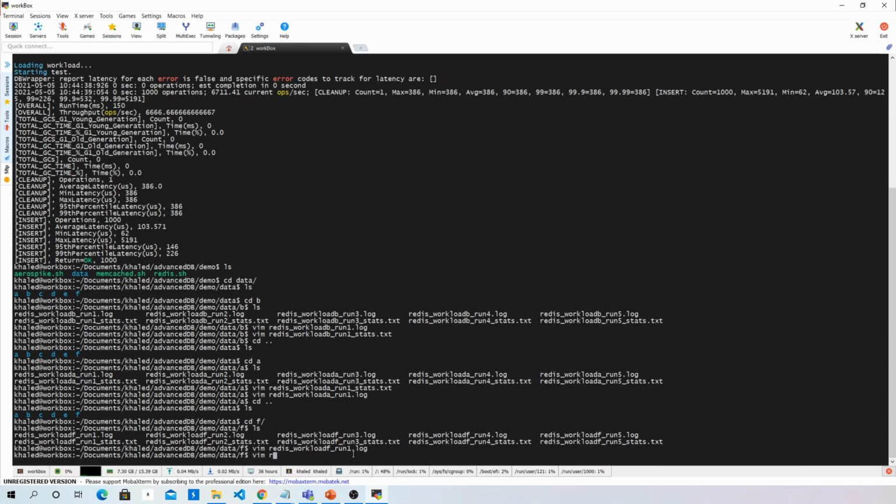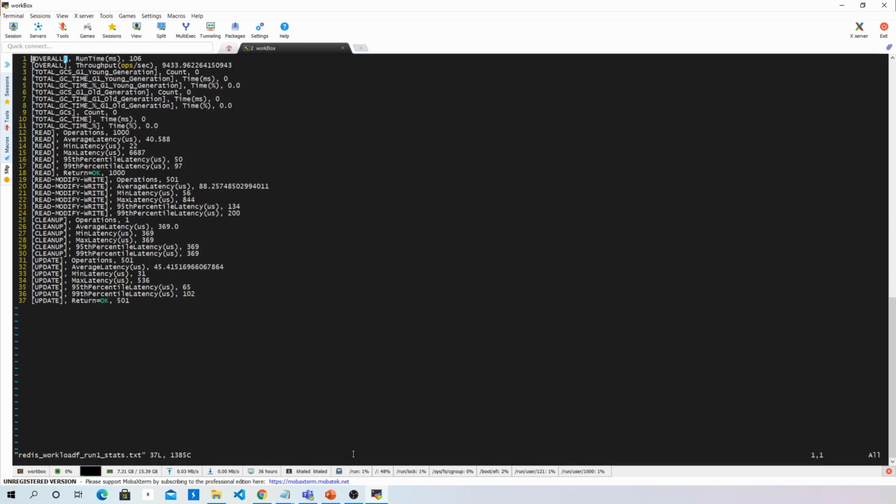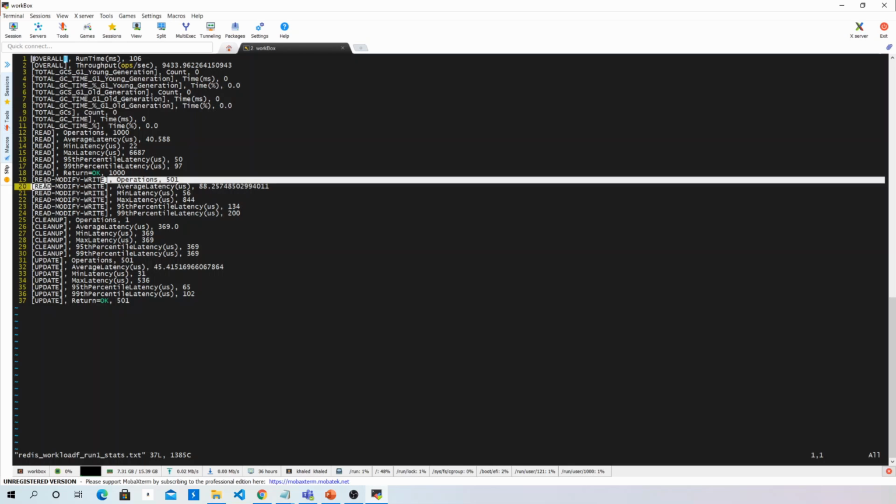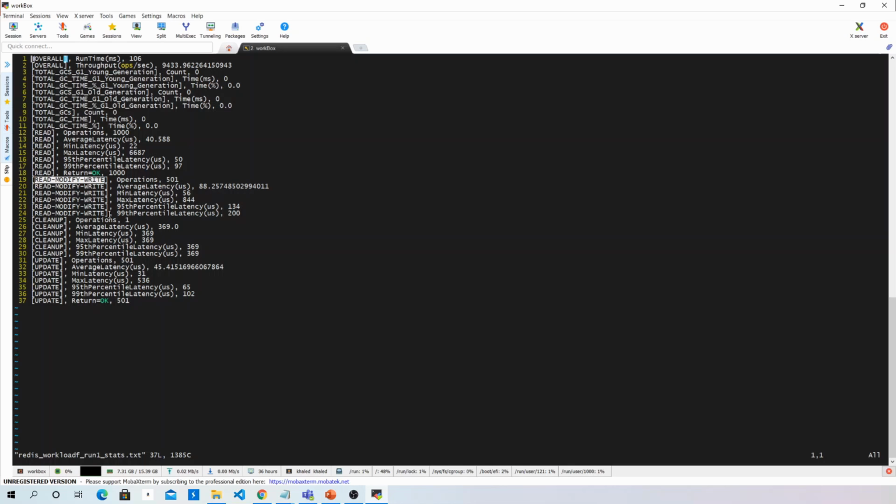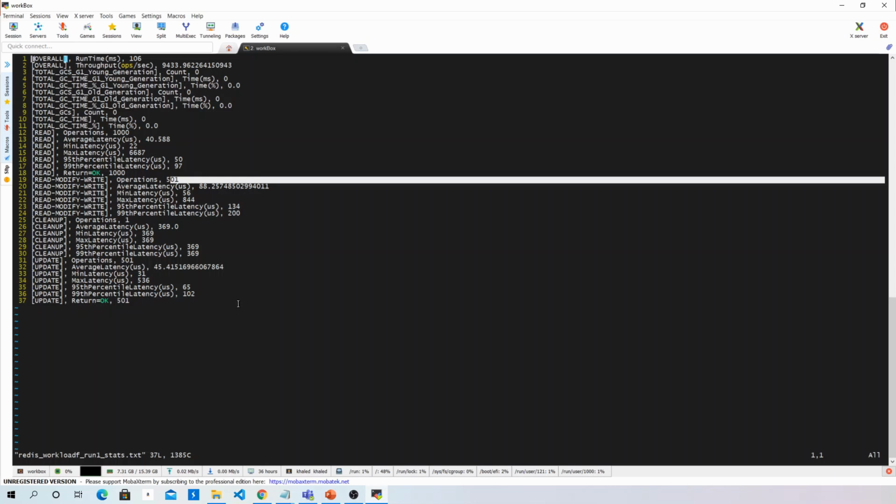So these are the statistics for one run. For workload F, we have this. Of course, this is different here because, for example, we have the read modify write operation, which wasn't in workload A or workload B. We have the statistics for that as well.